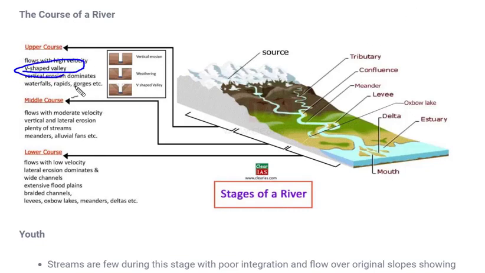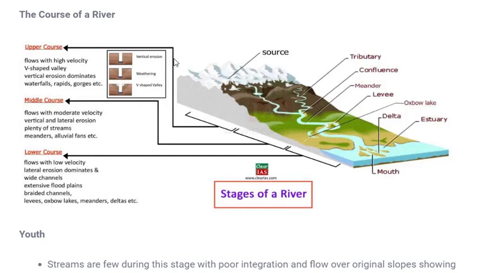That place or room for its movement is called a V-shaped valley. It doesn't start with a V-shaped valley, it actually starts with gorges, and there are many other landforms formed during the youth stage of the river, but ultimately it forms a V-shaped valley through which rivers flow in youth. This is a very important landform formed by a river in its youth stage.